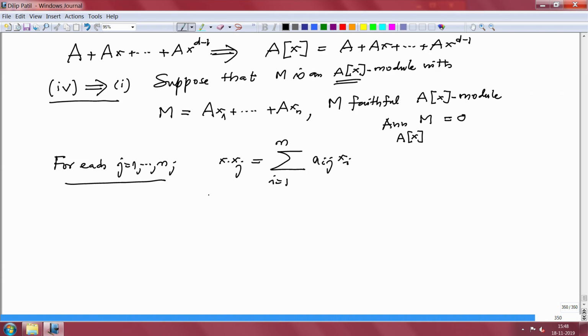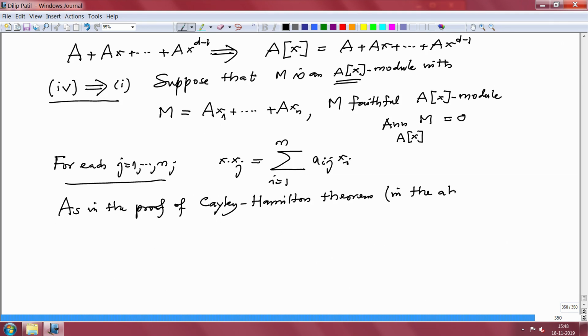And now imitate. Therefore what did we get after this? As in the earlier proof, as in the proof of the Cayley-Hamilton theorem in the above example, we will get the determinant of x times delta ij minus aij.